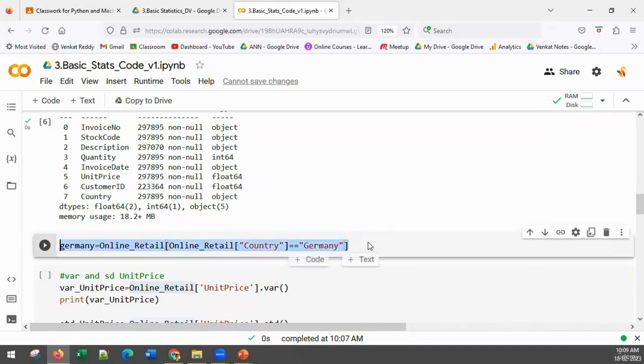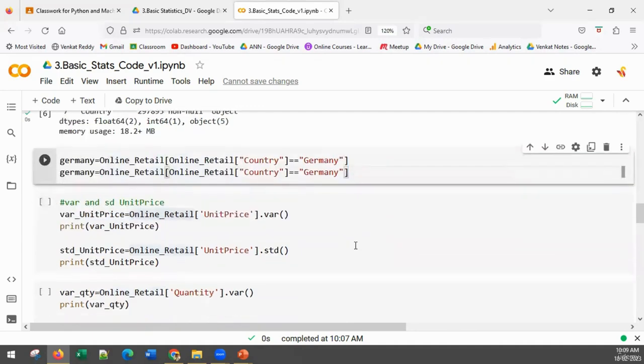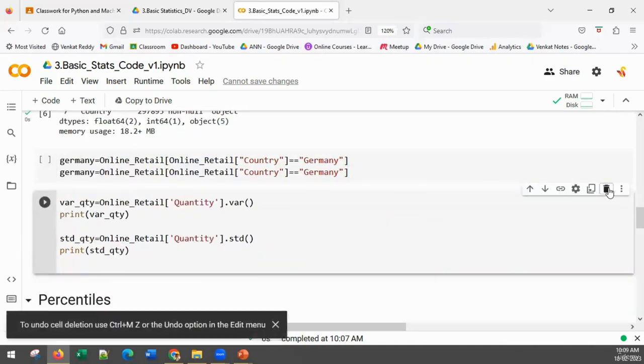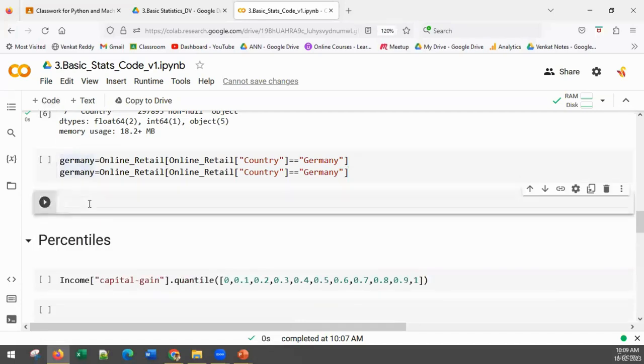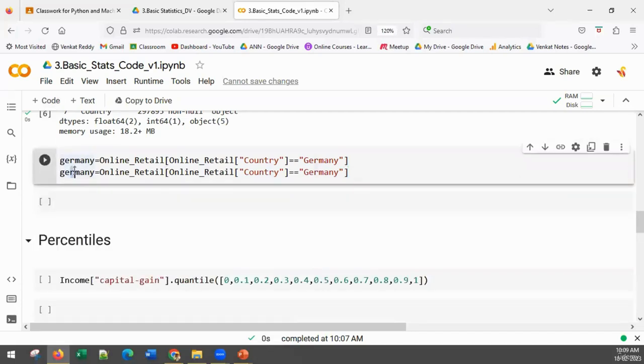Similarly, how do I create it for France? Let me delete these two lines, the original code. How do you create it for France? You simply change Germany to France, and change the equal-to condition to France. Can I write a lowercase f here? No. Within the code, it should be given exactly how it is in the data.